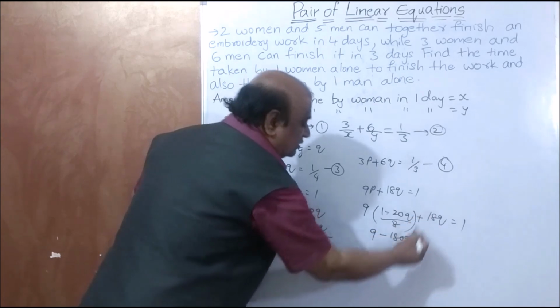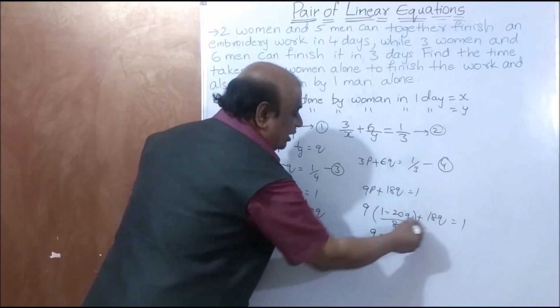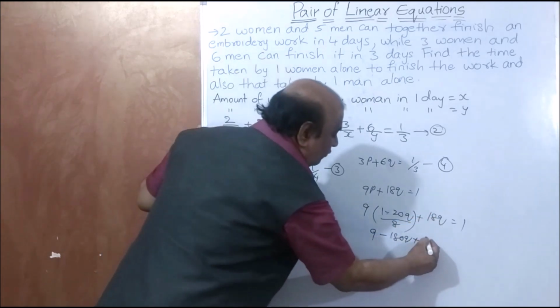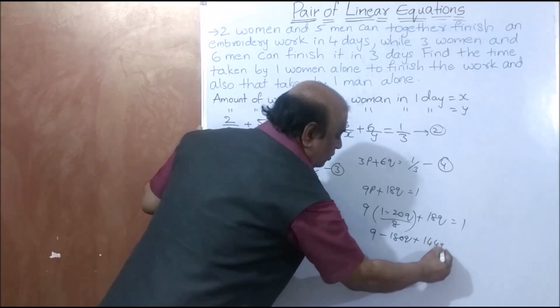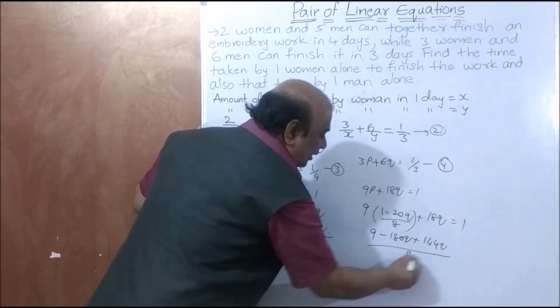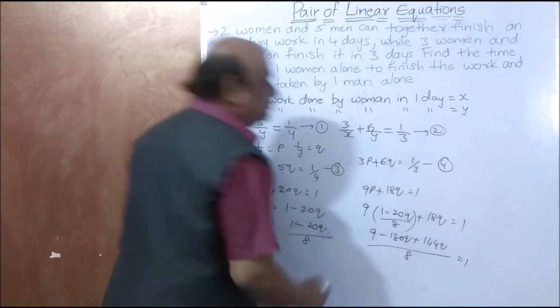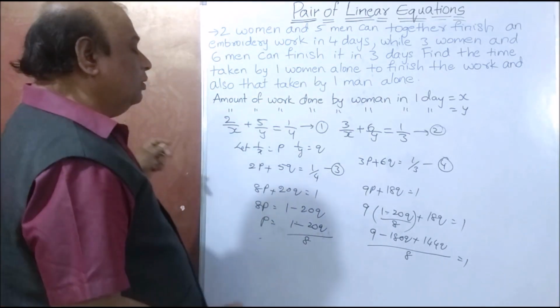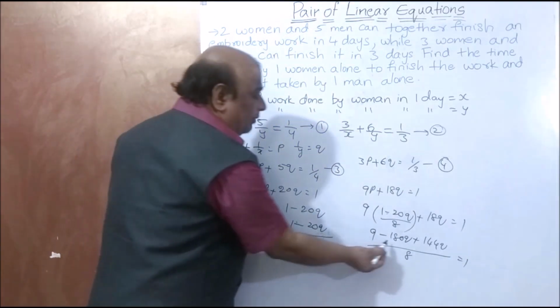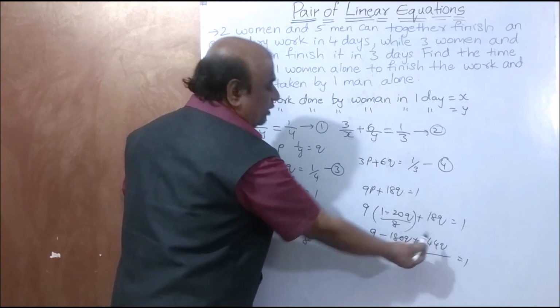You take 8 to this side, taking LCM: 144q by 8 is equal to 1. Now 9 minus 180q plus 144q.